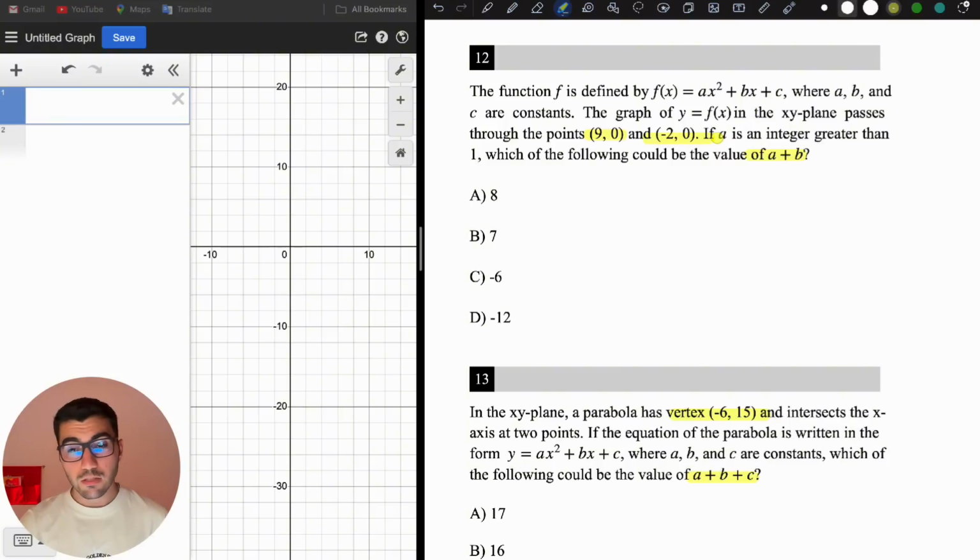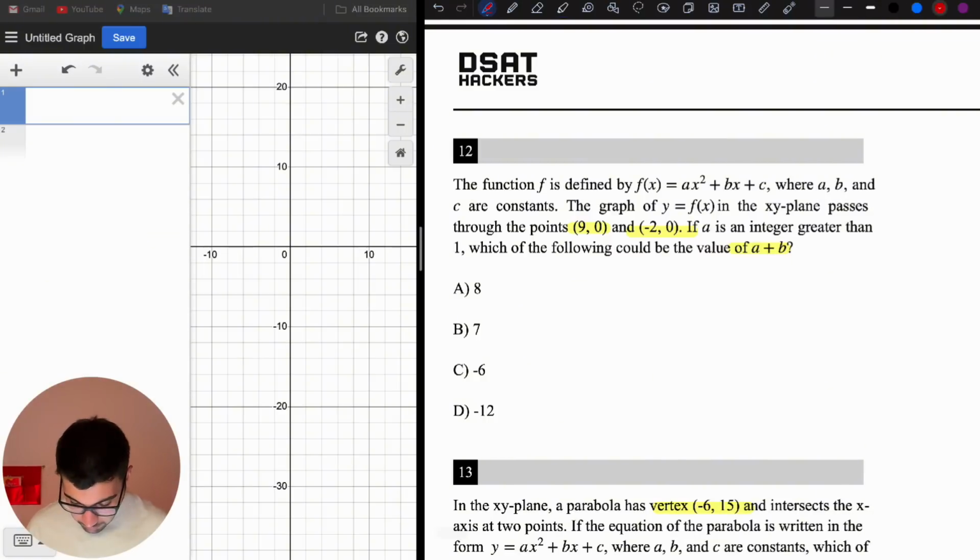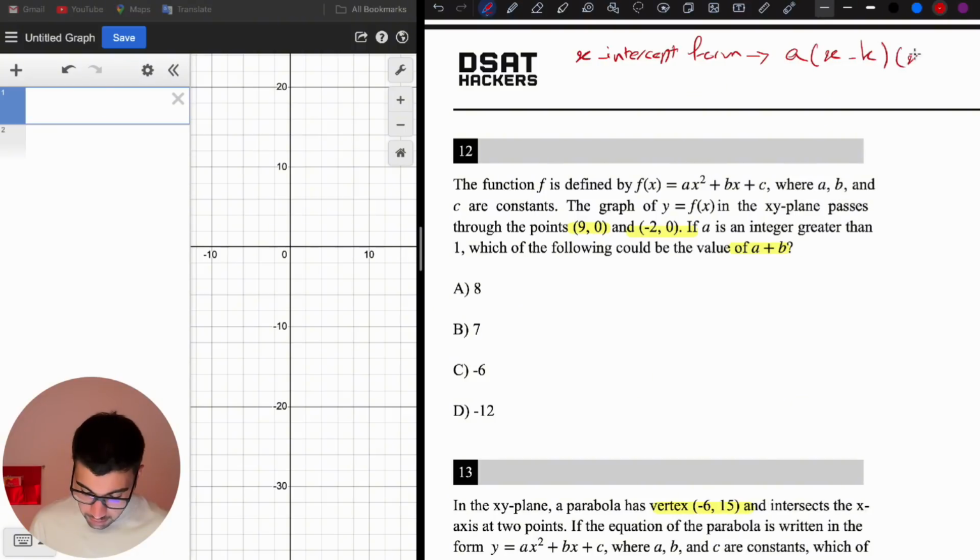asked to find a, b, or c, or the sum of them, or just an expression with a and b and c, right? So to do these questions, you need to know the x-intercept form of the parabola and also the vertex form of the parabola. Let's just have these here. The x-intercept form of the parabola is a times (x minus k) times (x minus h), and k and h are the x-intercepts.